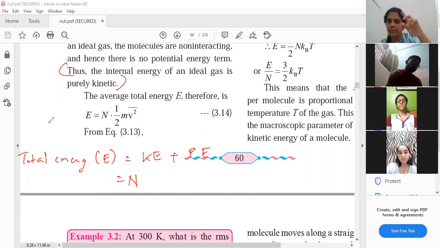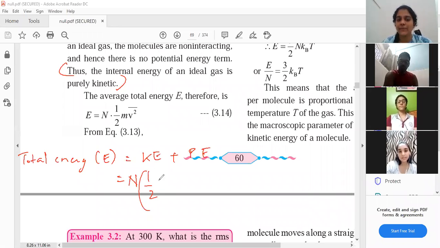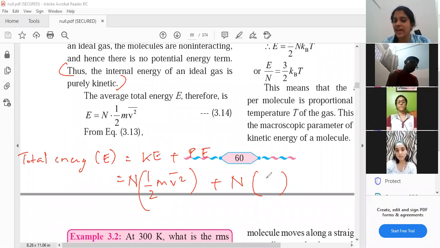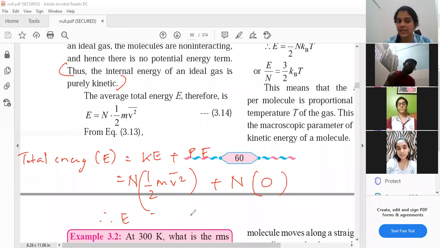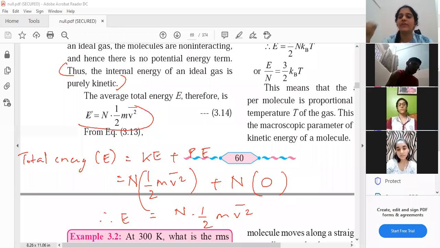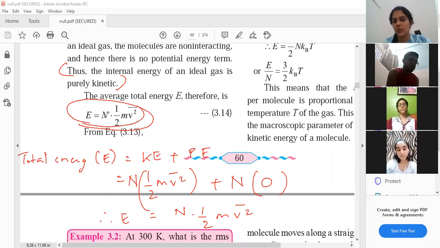Half mv square bar is of one molecule. But what if I have many molecules with me? So it is N into half mv square bar plus potential energy is N times how much? How much is potential energy in case of ideal gas? 0. So this part is gone completely. Therefore what energy do we get? N into half mv square bar. That is the equation which they have written directly. So you can show these few steps before writing this equation.